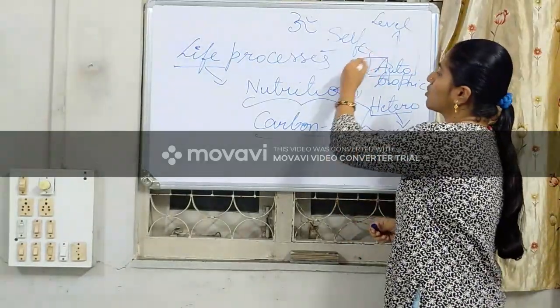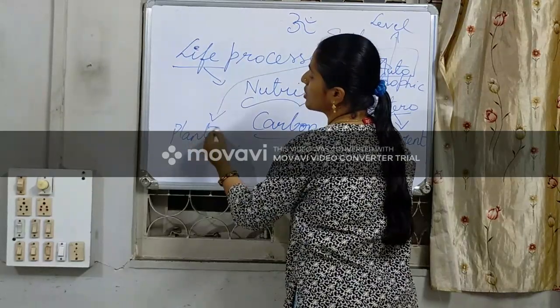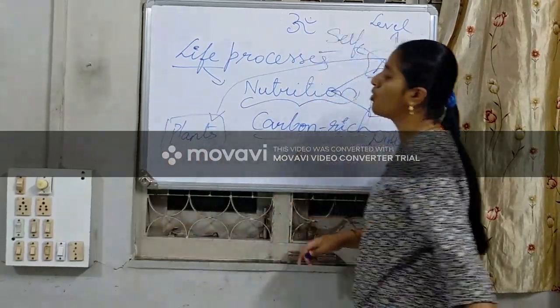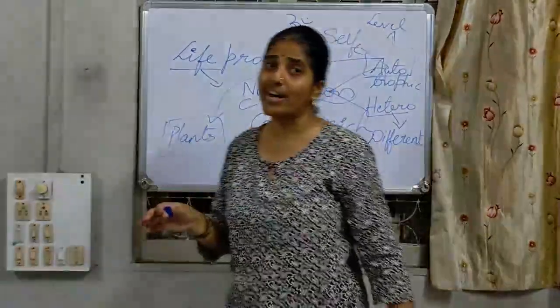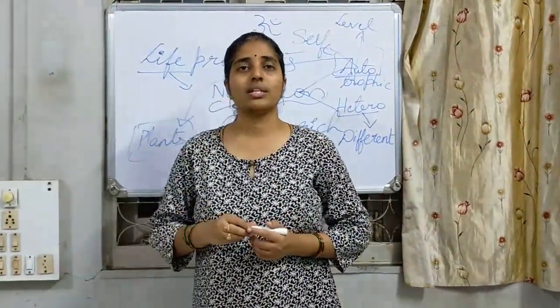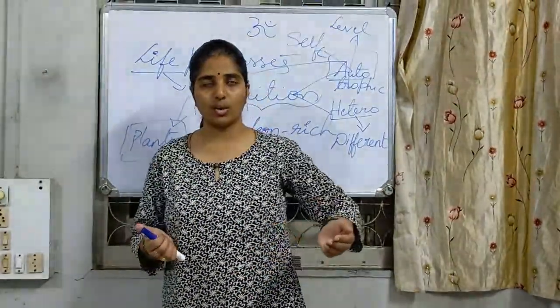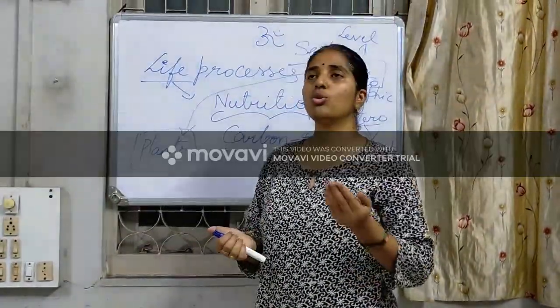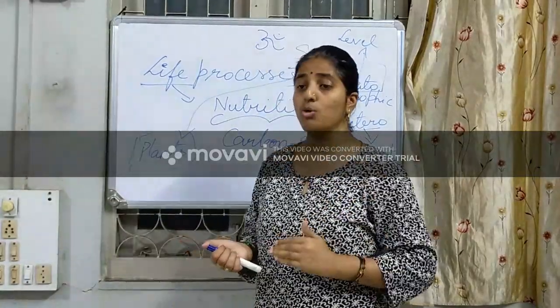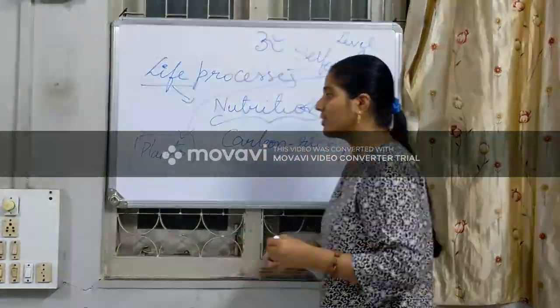In autotrophic nutrition, we speak about plants. Plants can prepare their own food material and provide us food materials. Even from some cattle we get milk. Human beings and other animals are dependent on other resources.